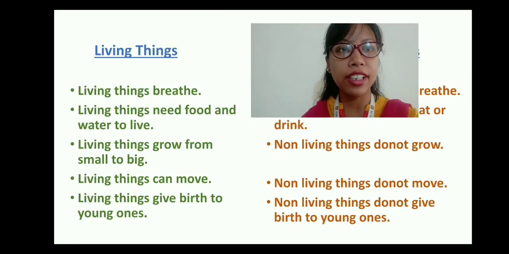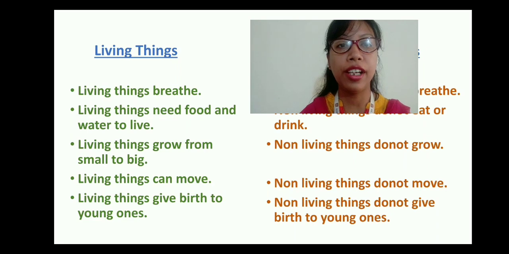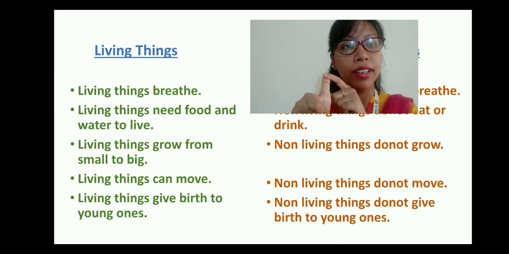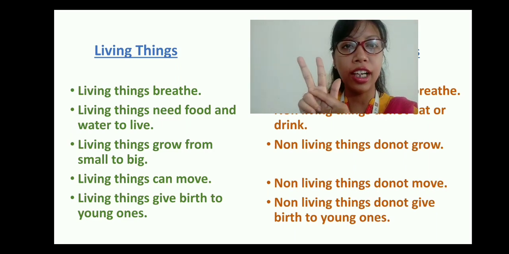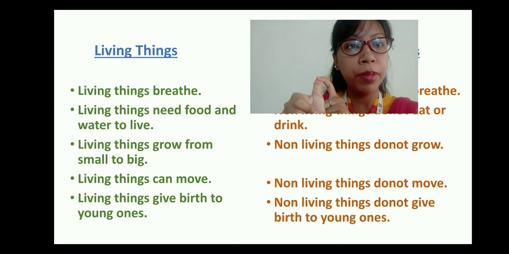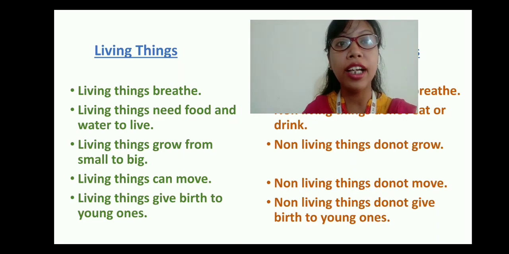So in our previous class we have come to know that living things are those which can breathe. Breathe means they can take oxygen and give carbon dioxide like us. So who are the living things? Human beings, animals and plants. So 3 categories, okay? So living things are human beings, animals and plants. So all these 3 categories, they breathe in order to survive.